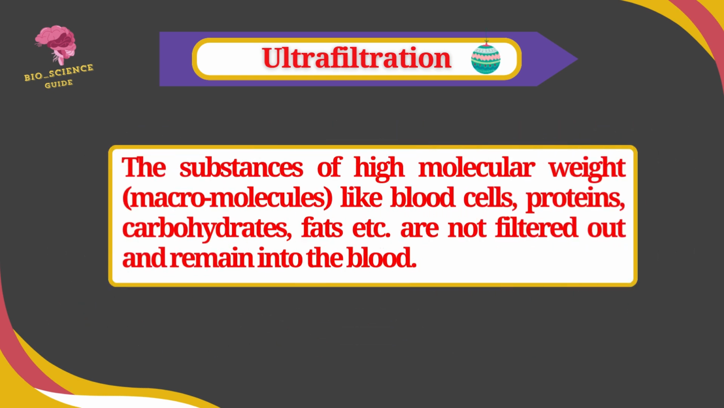The substances of high molecular weight, the macromolecules like blood cells, protein, carbohydrates, fats present in the blood, are not filtered out and they remain in the blood. Blood is filtered in the glomerulus with 20 mm mercury filtration pressure, and the result is called nephric filtrate or glomerular filtrate.